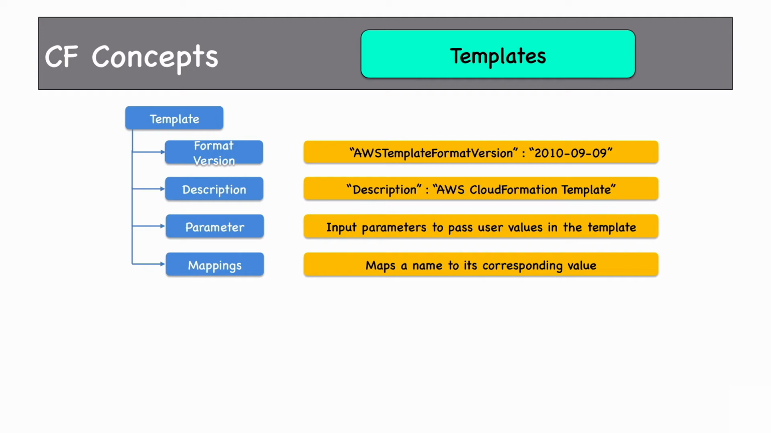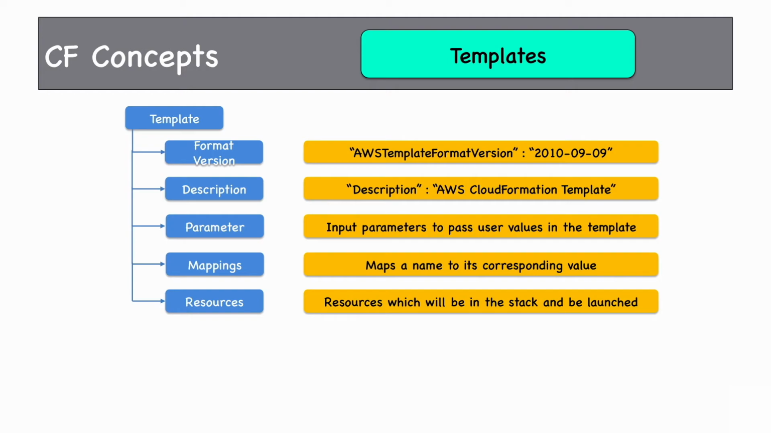Both parameters and mappings are not mandatory as well. The one and only mandatory component of a template is resources. There cannot be a template without a resource. You have to have resources in a template. So using resources, you mention what resources you want to create in the stack, and these resources will be launched in the stack.